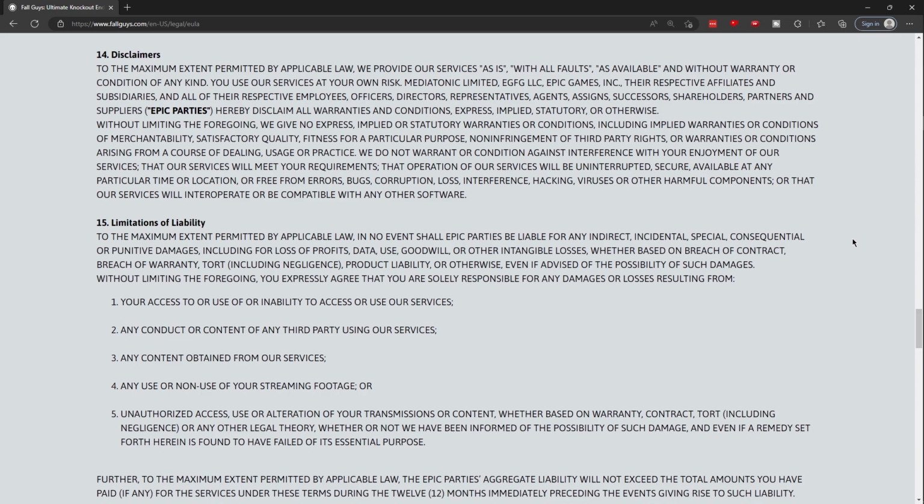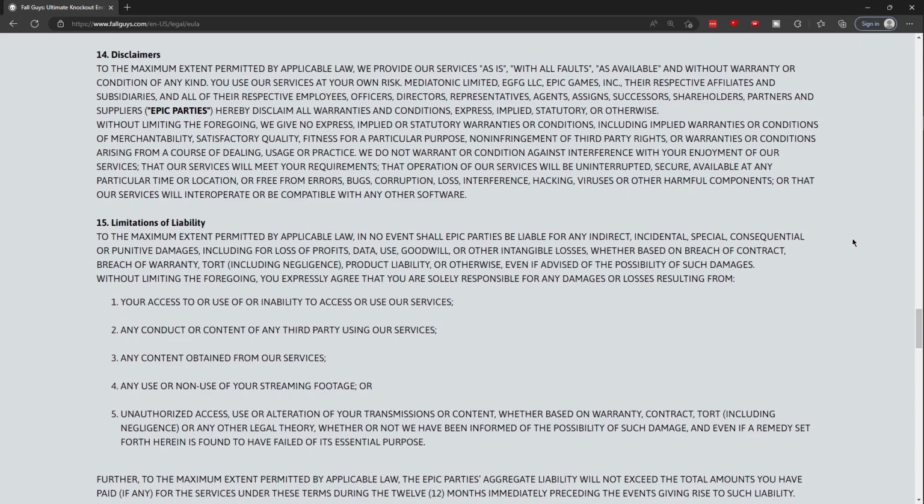14. Disclaimers. To the maximum extent permitted by applicable law, we provide our services as is, with all faults, as available, and without warranty or condition of any kind. Use our services at your own risk. Mediatonic Limited, EGFG LLC, Epic Games Incorporated, their respective affiliates and subsidiaries, and all of their respective employees, officers, directors, representatives, agents, assigns, successors, shareholders, partners, and suppliers (Epic parties) hereby disclaim all warranties and conditions, express, implied, statutory, or otherwise.